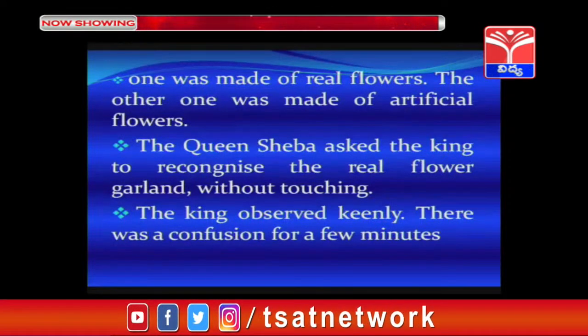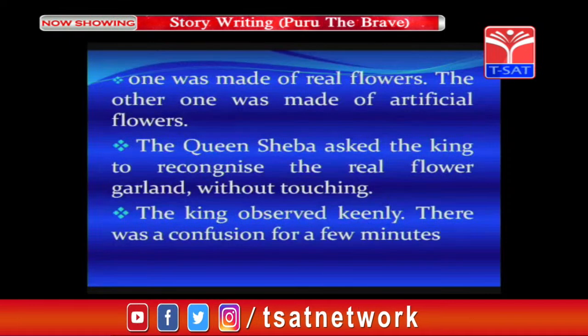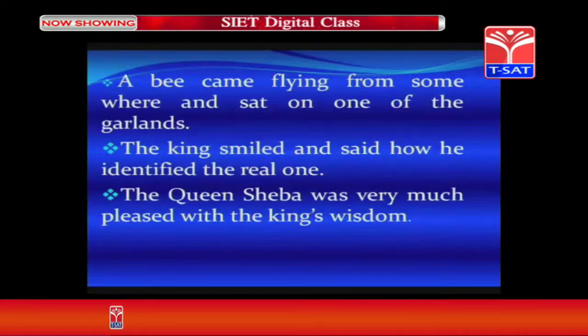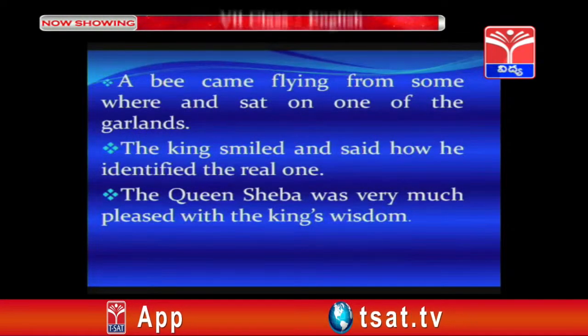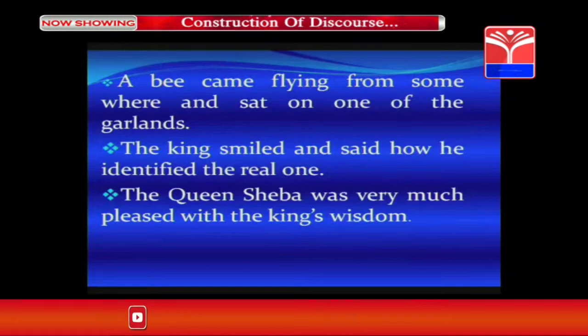The king observed keenly. There was a confusion for a few minutes. A bee came flying from somewhere and sat on one of the garlands. The king smiled and said how he identified the real one. The Queen Yu was very much pleased with the king's wisdom.